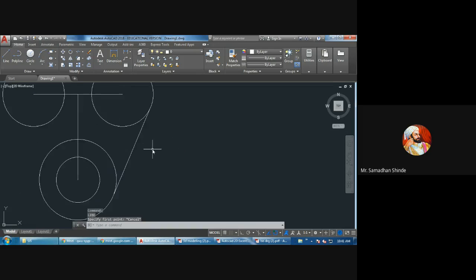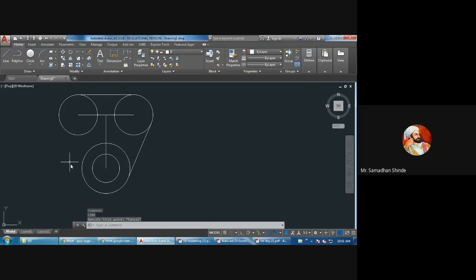Now similarly, this tangent line you can draw here also, likewise. Or what is another method? Without following this method, I want to draw this line in this fashion. Which command do I have to use? Can anybody tell? Either I have to follow the same procedure, or there is one simple shortcut. The same line you can draw to this side also. Which command in modify have we seen, whenever the object is symmetrical? Mirror. Very good.